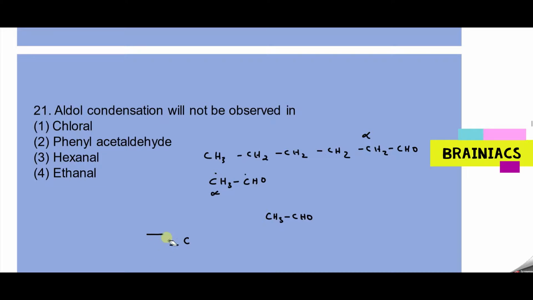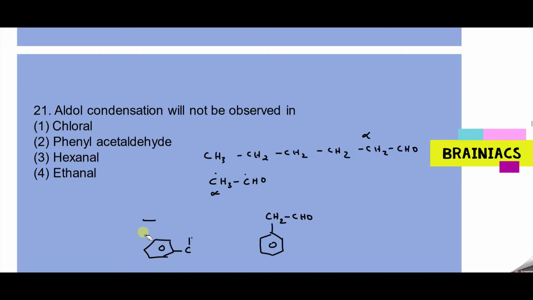So CH2 with the phenyl ring, phenyl acetaldehyde. Since it is an aldehyde, it should be this one. It cannot be the other way.